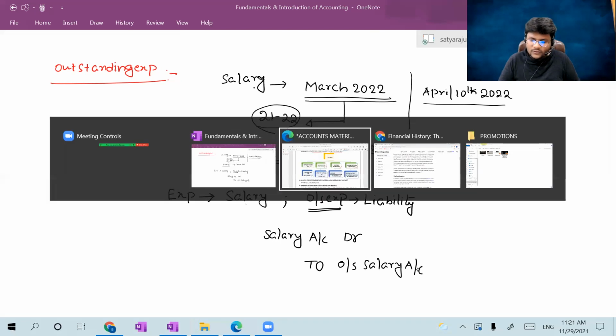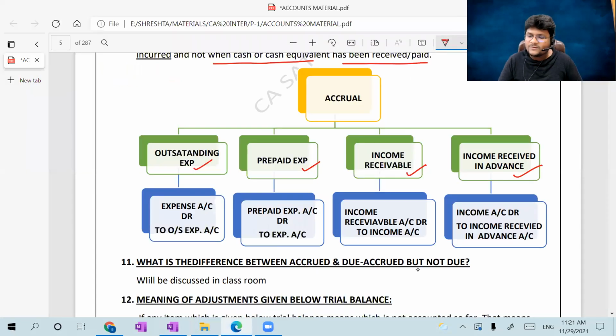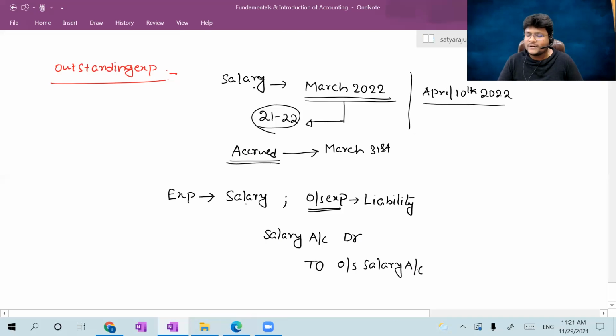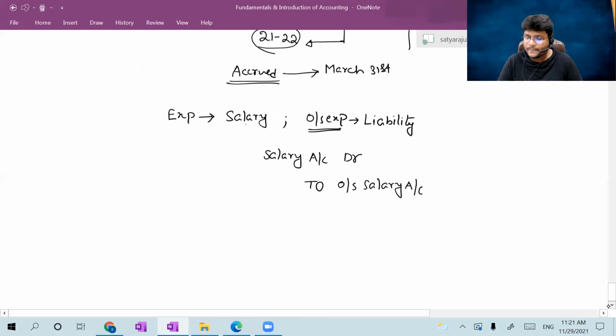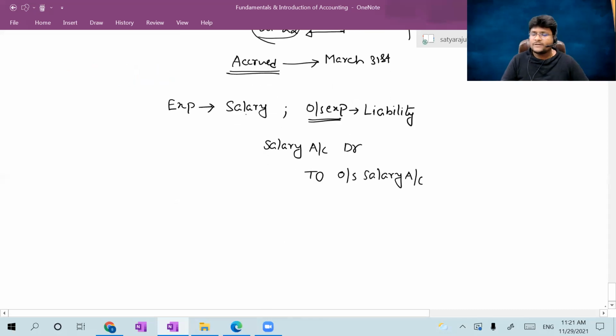Come back here to the material. In case of outstanding expense, the entry is expense account debtor to outstanding expense account. That is the beauty of the accounting equation approach. So that's why I clearly intimated in the last lecture itself, please, all of you, get into the habit of passing a journal entry by applying the accounting equation, which is the magic of the accounting equation approach. We can easily establish the journal entries simply if you are able to identify whether it is an asset, liability, income, expense, or capital. Next, hope you understand the exact meaning of outstanding expense.